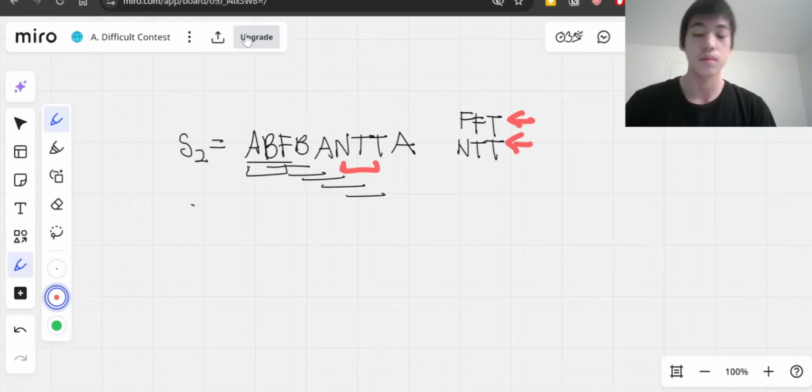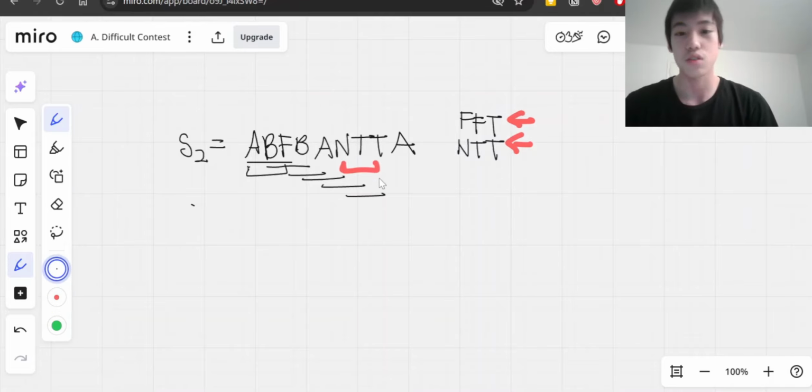The problem statement says that we don't want either FFT or NTT anywhere in the string, so we want to get rid of these occurrences. We can also check the last one, which is TTA, but we know it's not either one of these.